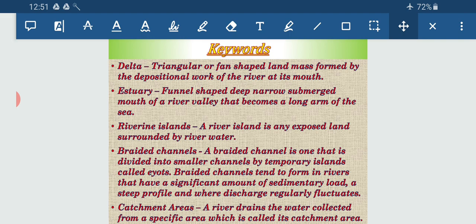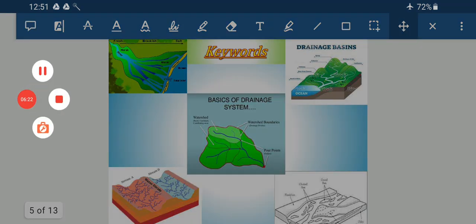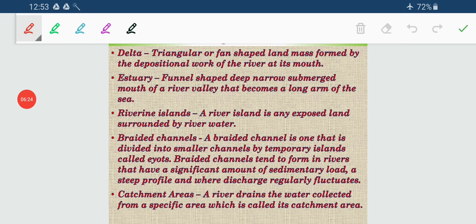When it splits, due to excessive deposition it makes branches, and in between we get a triangular structure. Here you can see the triangular landmass which develops near the mouth of the river, termed a delta. Another landform develops near the mouth of the river, that is termed an estuary.